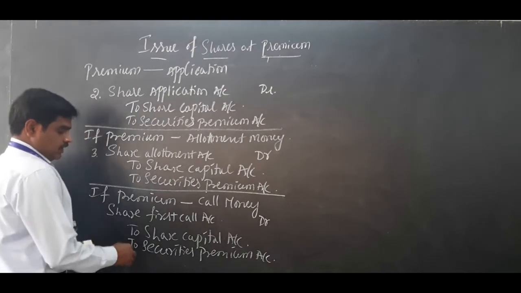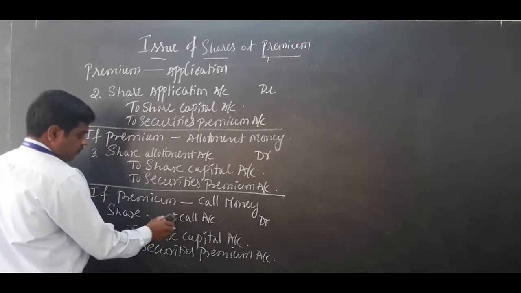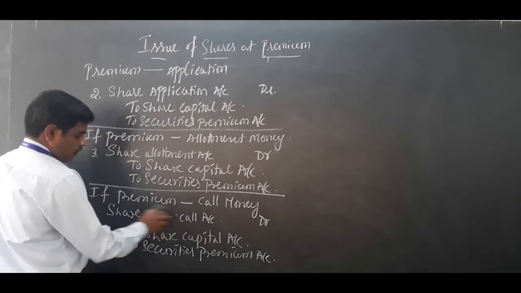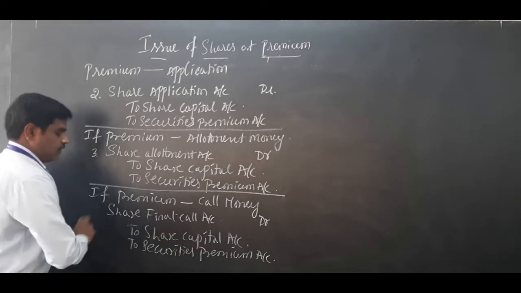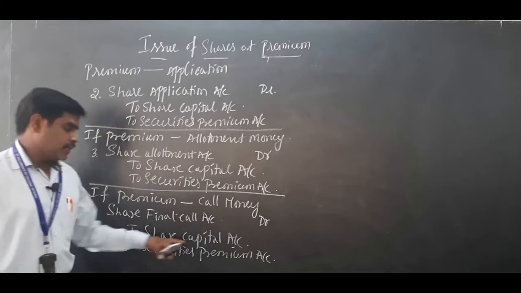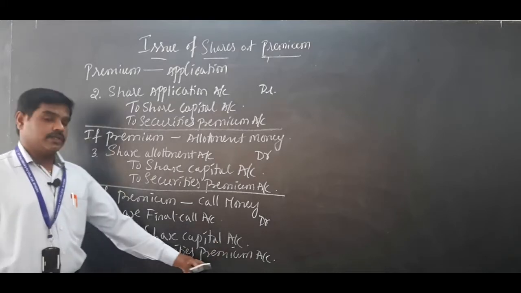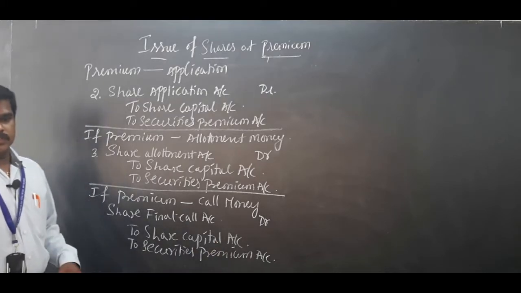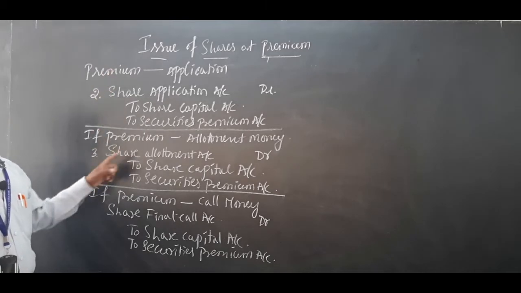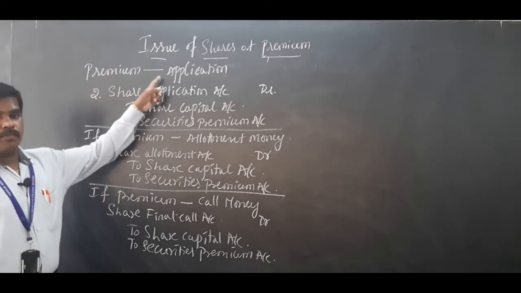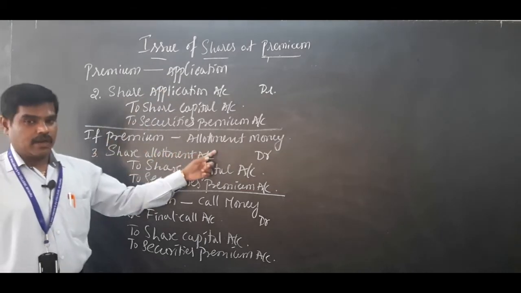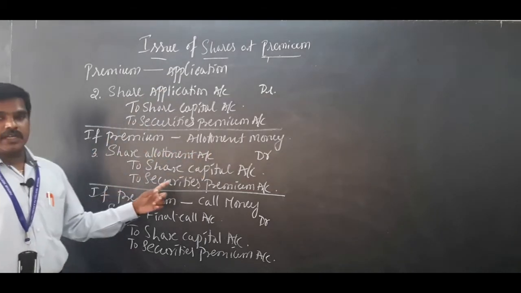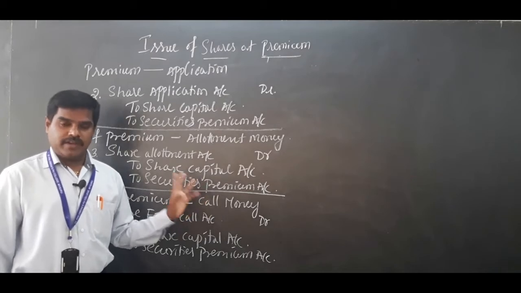Suppose it is the final call. Premium amount in final call means this is the journal entry: share final call account debited to share capital account, to securities premium account. Okay, so this is the pro forma journal entry when premium amount is collected in application, allotment, or first call or final call.